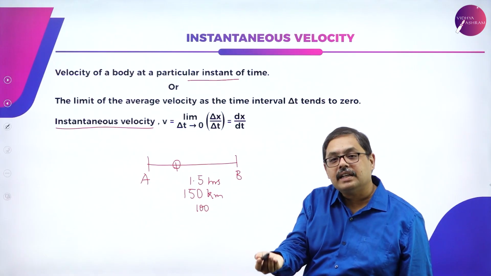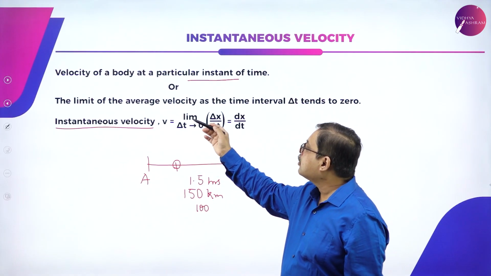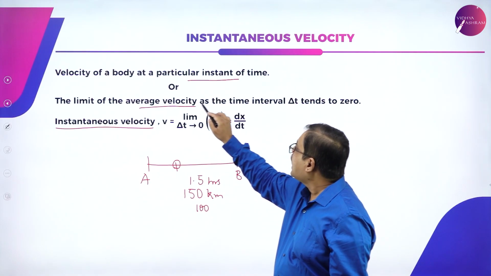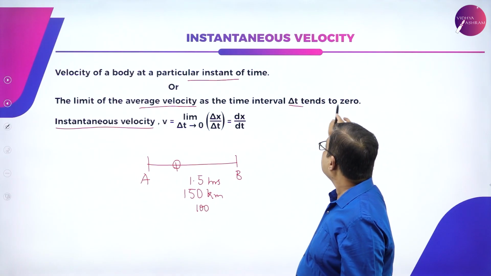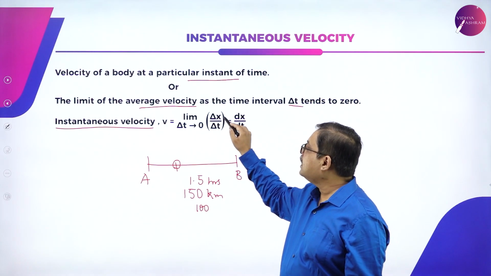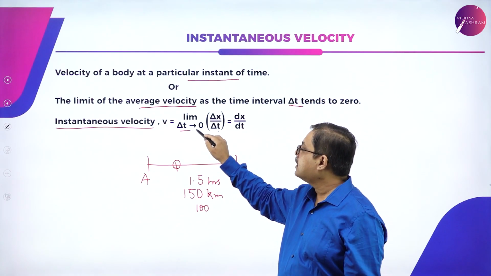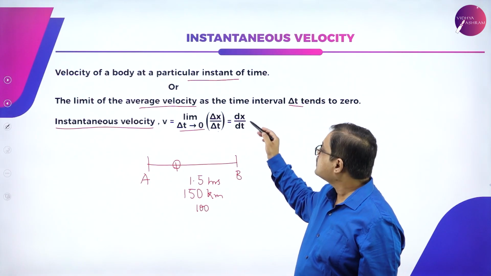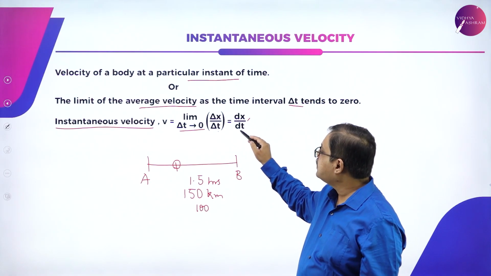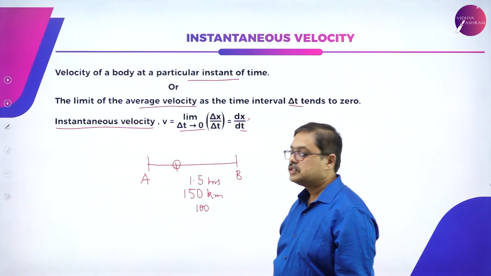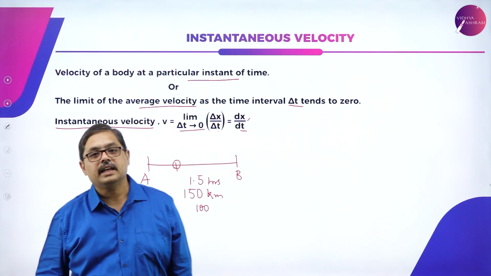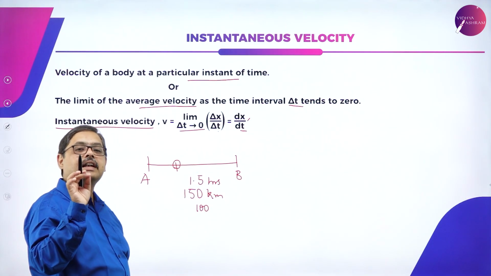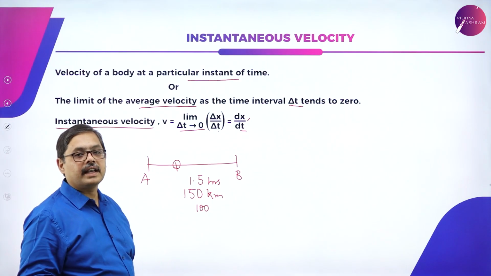How do I mathematically represent it? It is the limit of the average velocity as the time interval delta t tends to 0. Limit of delta x by delta t as delta t tends to 0. It is the differential of displacement with respect to time. So, instantaneous velocity is the velocity at that particular instant of time.